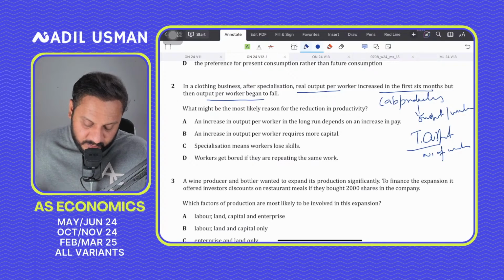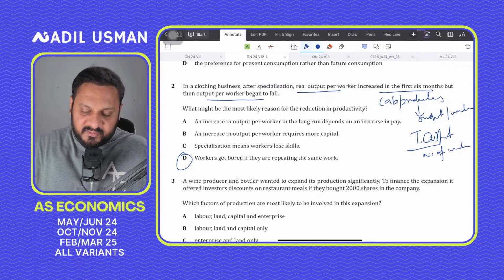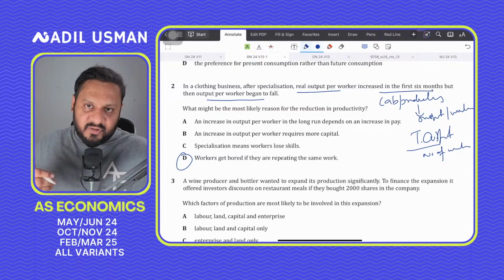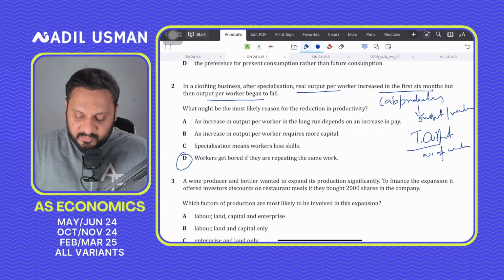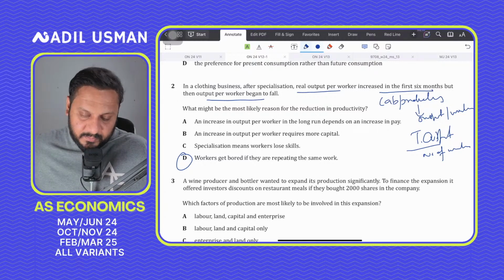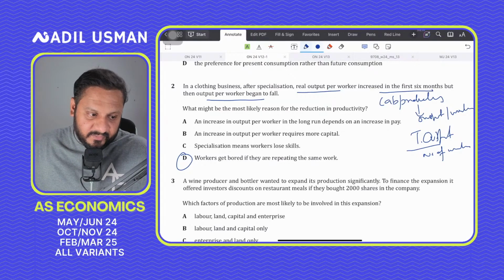So for question number 2, the correct answer would be D for David, because this is basically from the topic of division of labor and specialization of workers, not international country specialization, but of individual workers. That causes productivity to go up initially, but then the work becomes boring and monotonous, and it reduces their productivity and motivation.